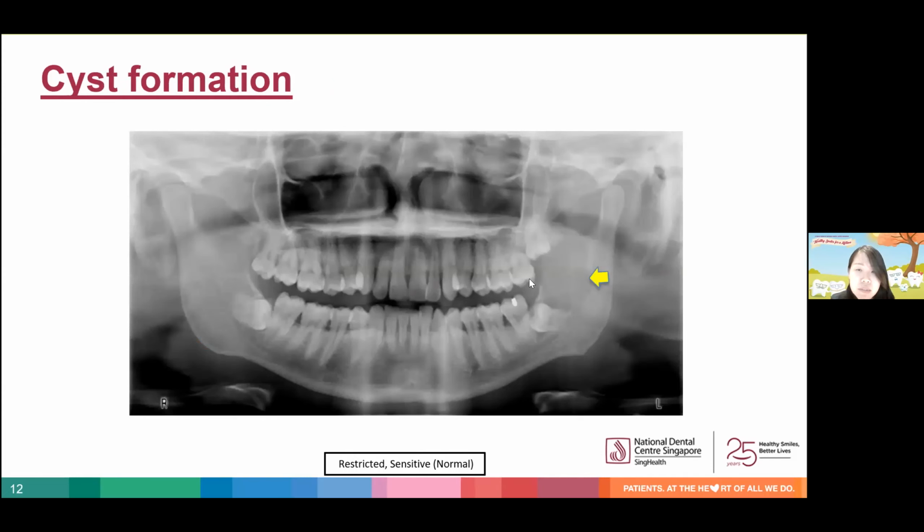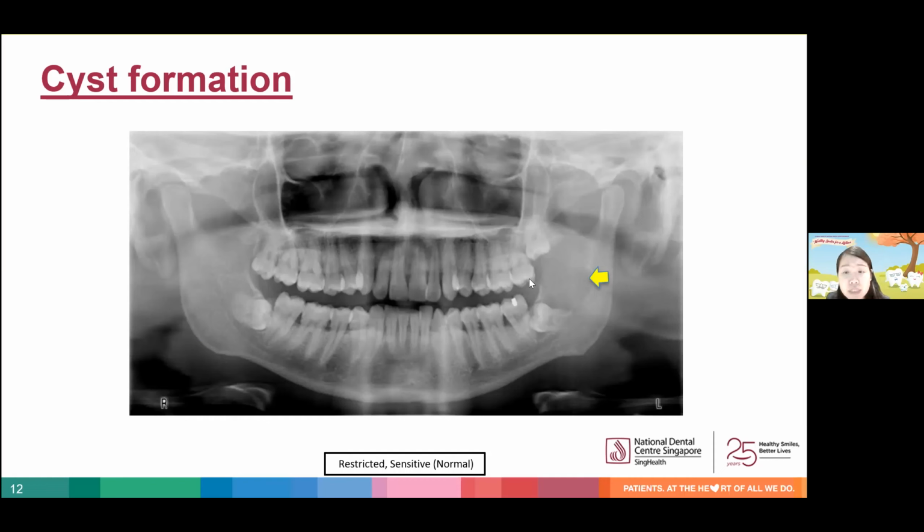Cyst formation around impacted teeth is also a rare possibility with approximately 1% chance of occurring. So a jaw cyst is like a bubble or a sac that develops within the jawbone and can enlarge in size over time. Cysts are usually benign, but they can get infected and cause pain and swelling.